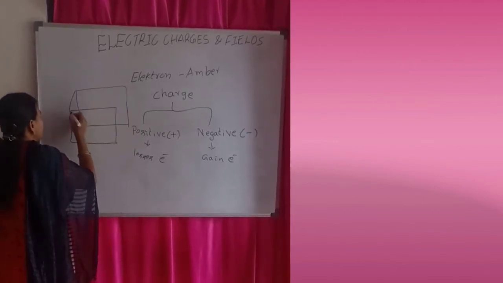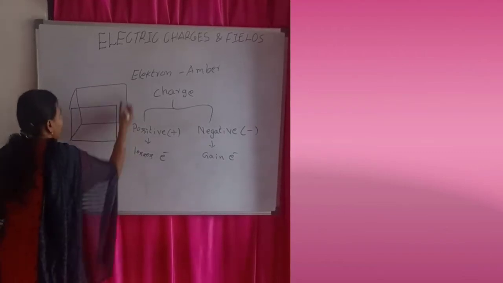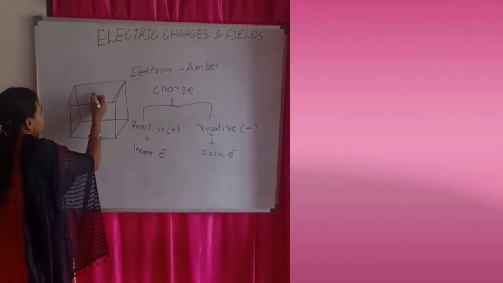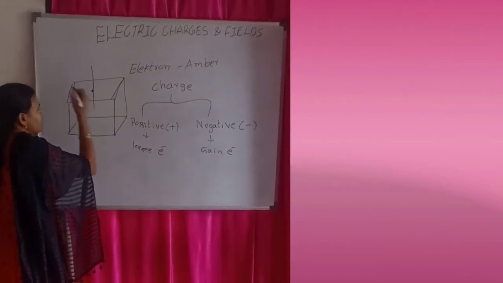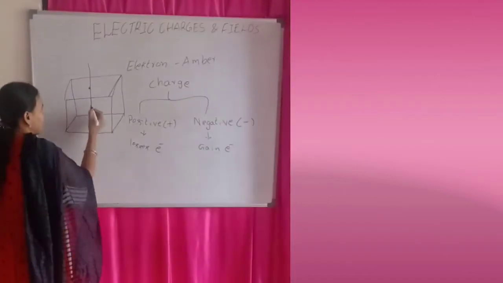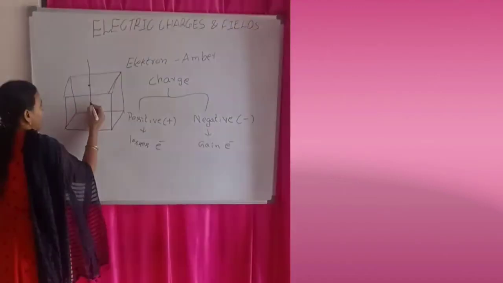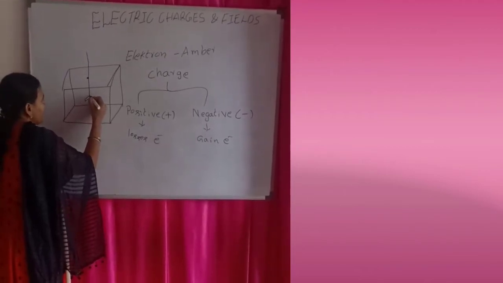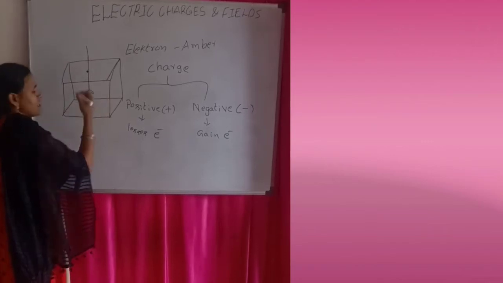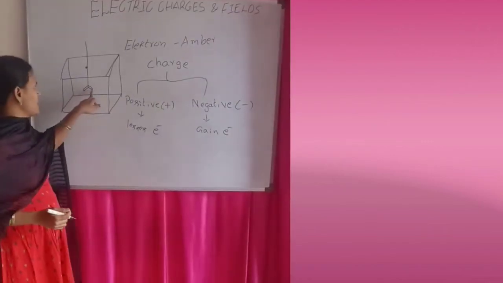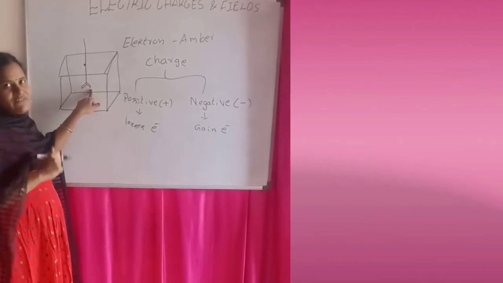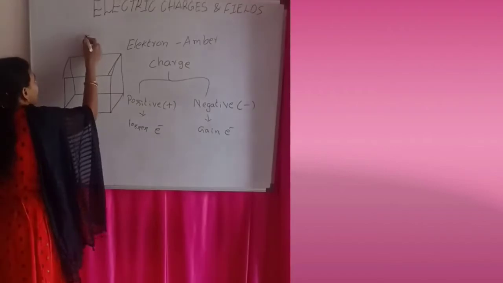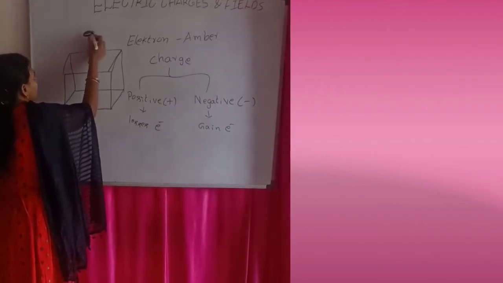So it is prepared with a glass box, and here in the middle a metal knob will be sent into the glass box. At the bottom of the metal knob, one strip will be there in the shape of V. Here these are the two gold leaves prepared in the shape of V, and at the top the knob will be there for the metal rod.